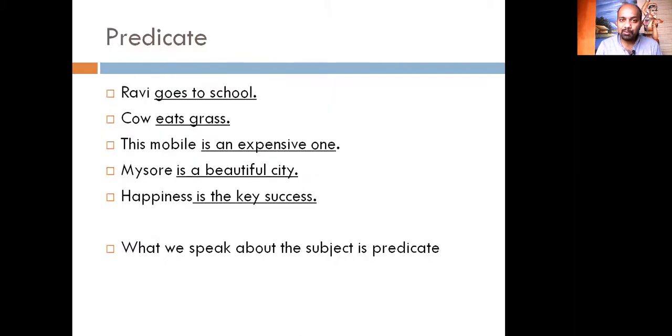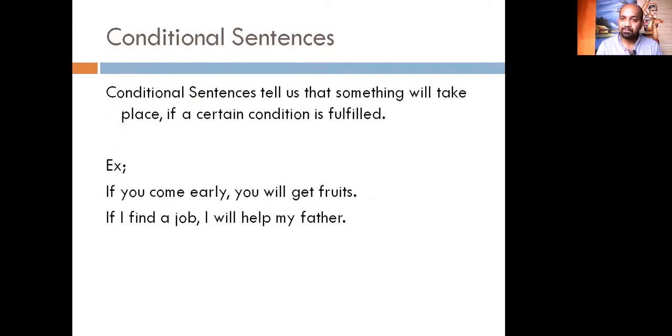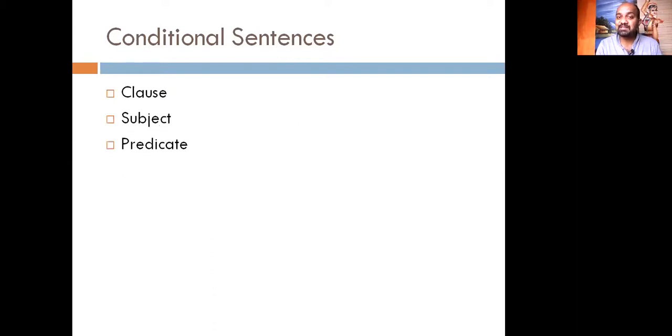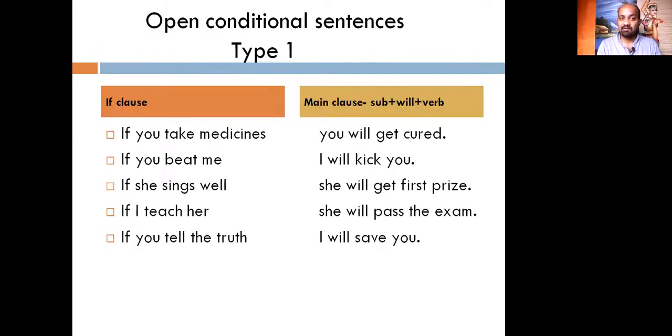Quickly go back to the first slide here. What are conditional sentences? Conditional sentences tell us that something will take place if a certain condition is fulfilled. So "if you take medicines" is a condition. It may be fulfilled, may not be fulfilled, doesn't matter.